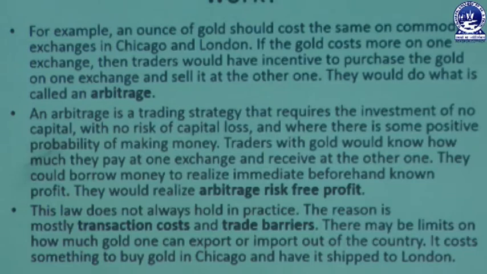There may be limits on how much gold one can export or import out of the country. This is why export and import restrictions exist between countries, and it costs something to buy gold in Chicago and have it shipped to London.